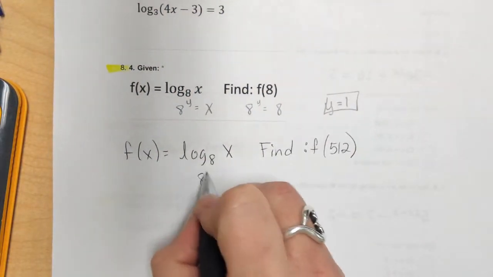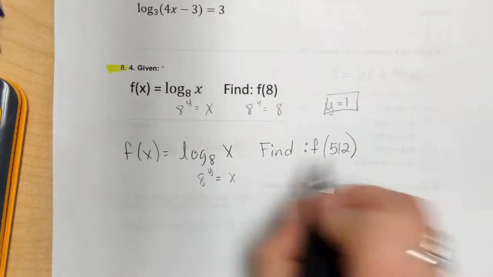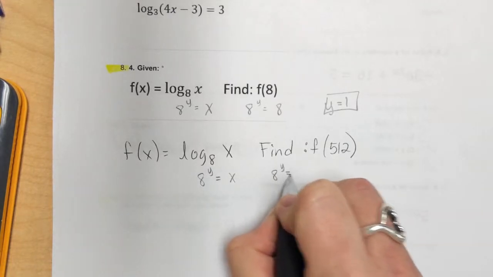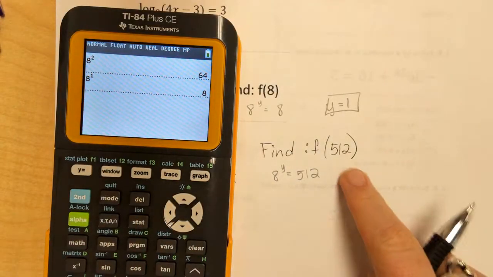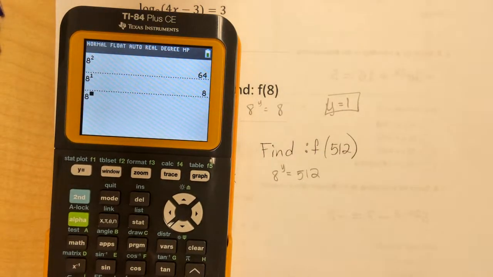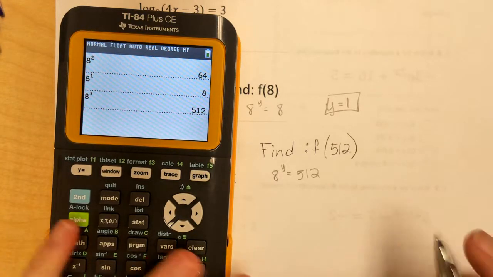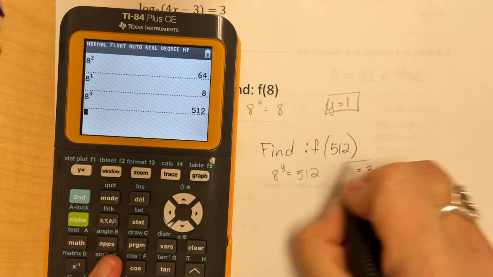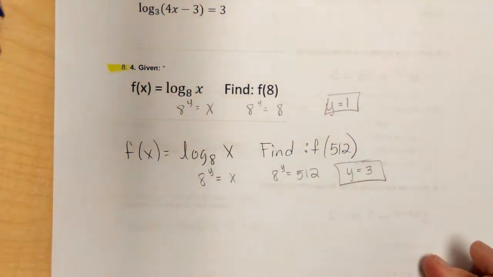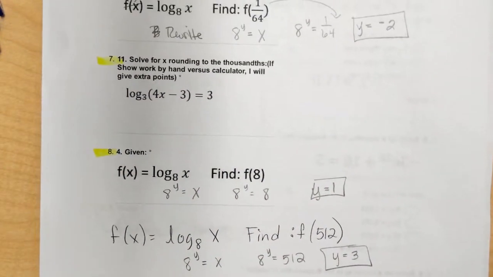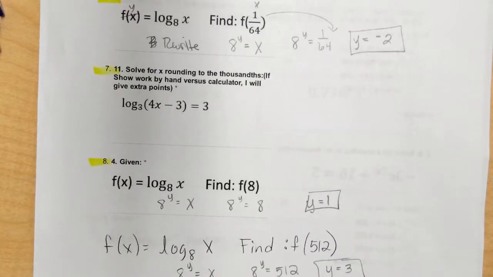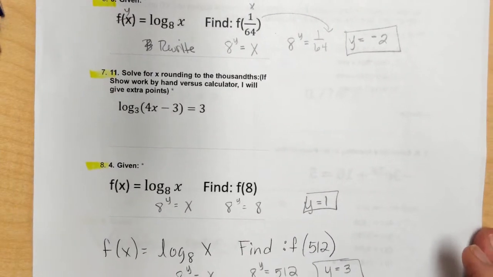Same problem again, so this is 8 to the y equals x. So I'm going to say 8 to the y has to equal 512, because that is x. 8 squared is 64, so I'm going to try 8 to the 3rd power. That's what it is, so y must be 3. There are practice problems that you will see in a second of that type of problem. You are responsible for doing those unless you ask me and I omit them for you.